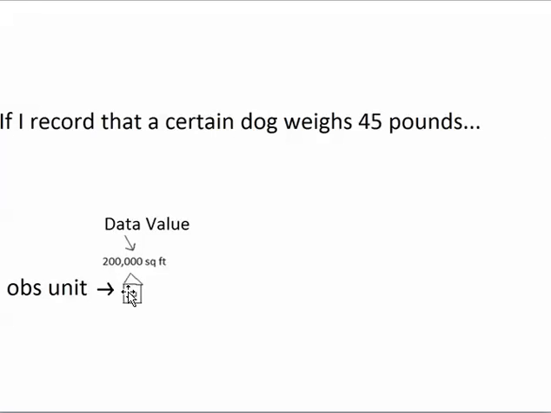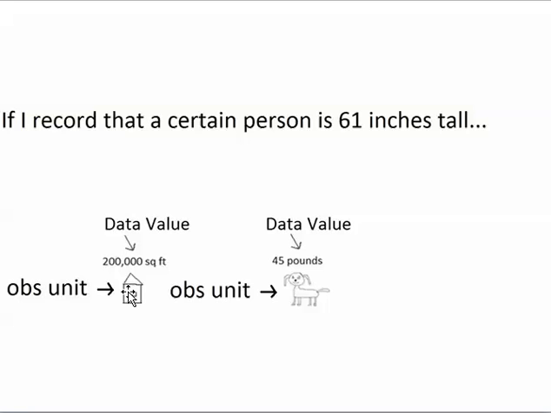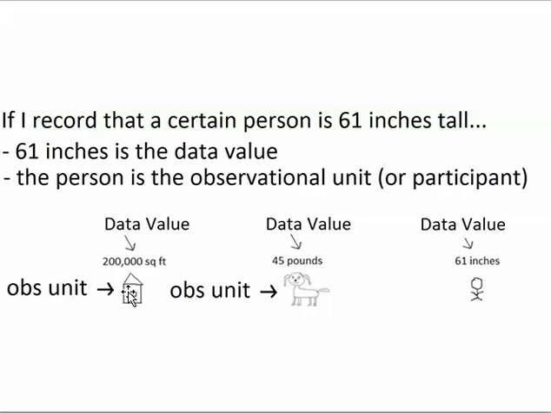If I record that a certain dog weighs 45 pounds, 45 pounds is the data value, and the dog is the observational unit. And if I record that a person is 61 inches tall, then 61 inches is the data value, and the person is the observational unit.